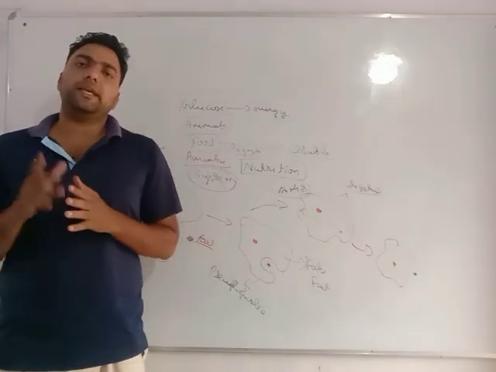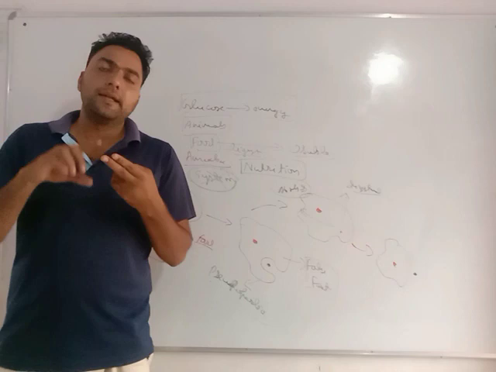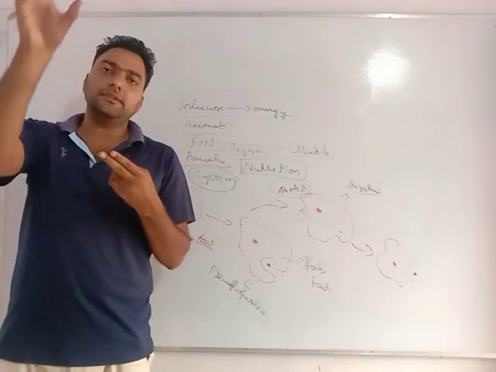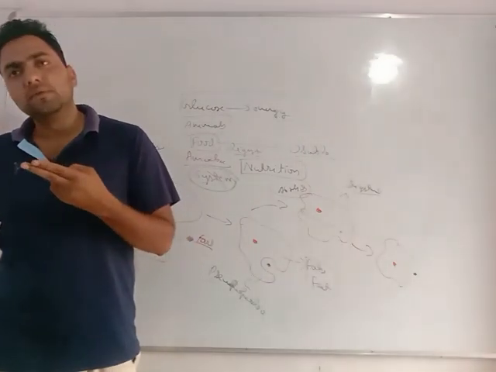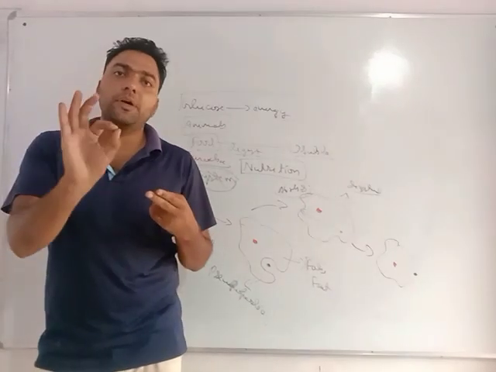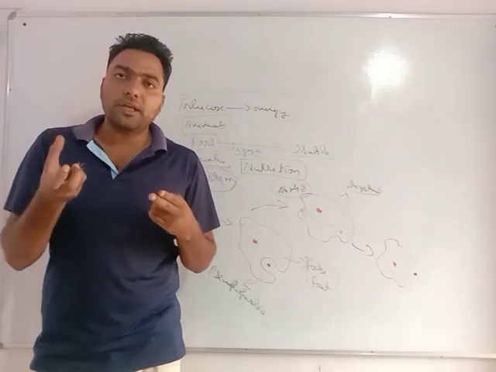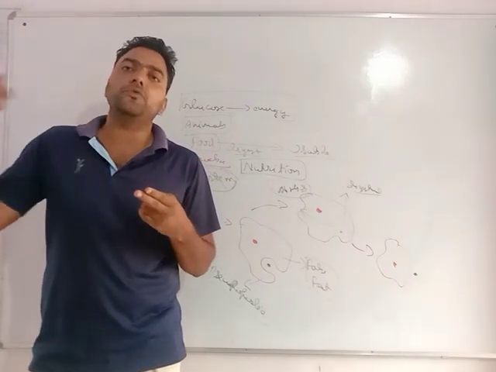Nutrition is a process in which ingestion is taking food inside any organism, and digestion is converting that food into usable form. If I drink petrol, my body cannot digest it. Why? My metabolism is not able to convert a petroleum product into usable form.